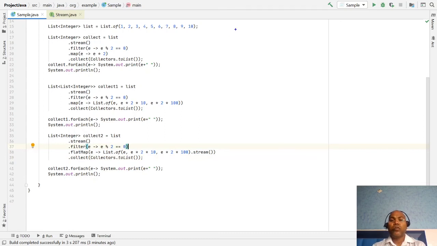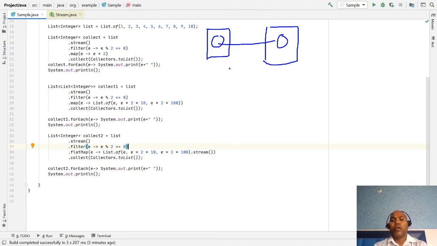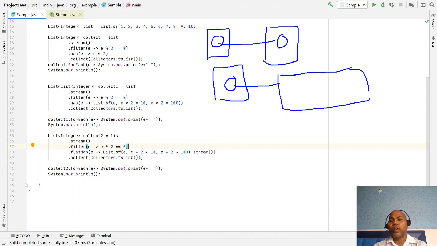Okay, so in summary, map transforms one object into one object. If we have a map function, we have one object and we transform it into a list of values, so it makes a new list of values 1, 2 and 3.